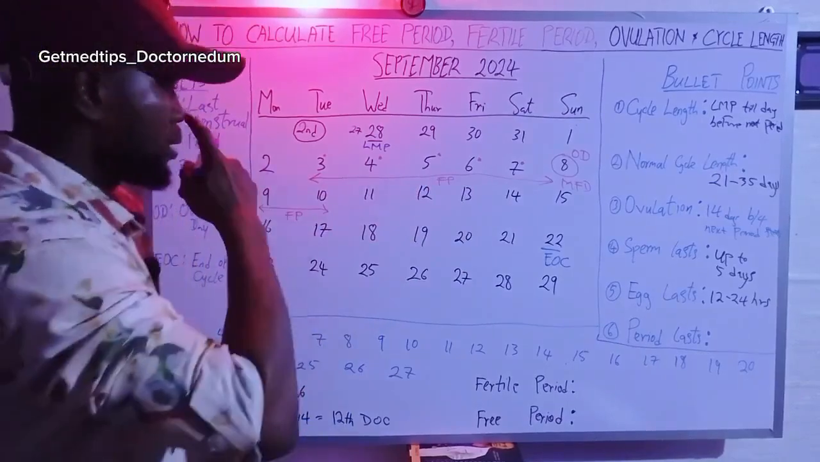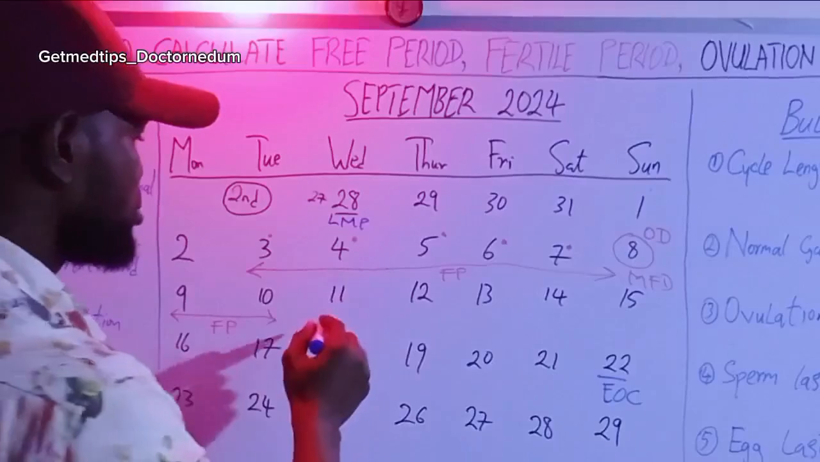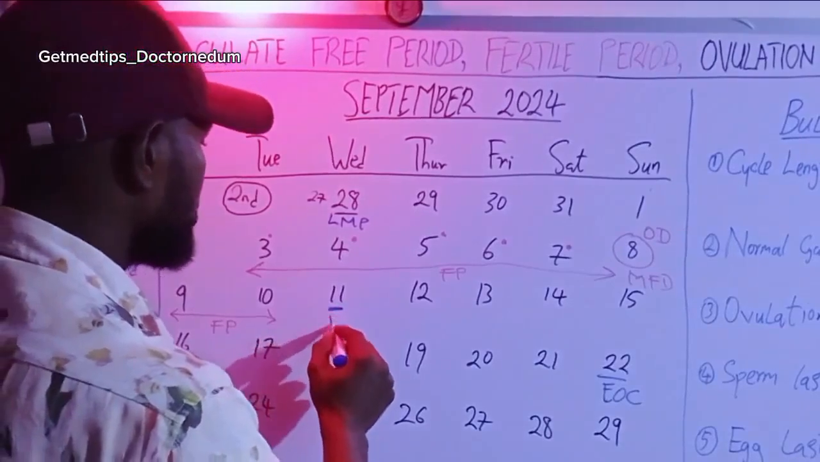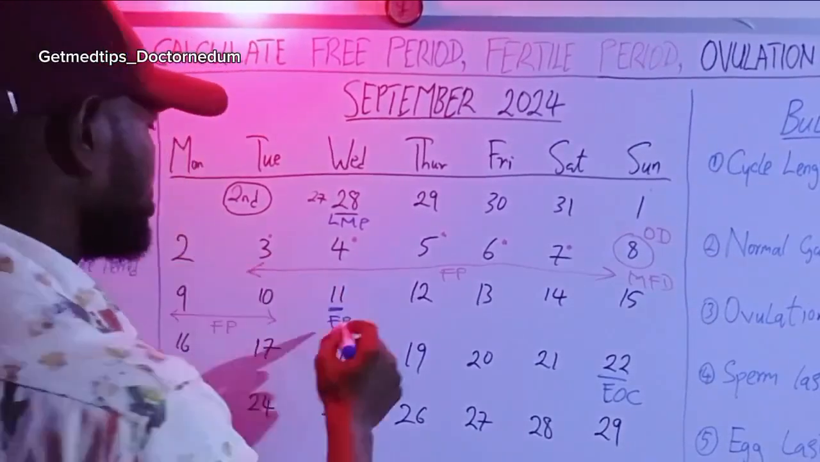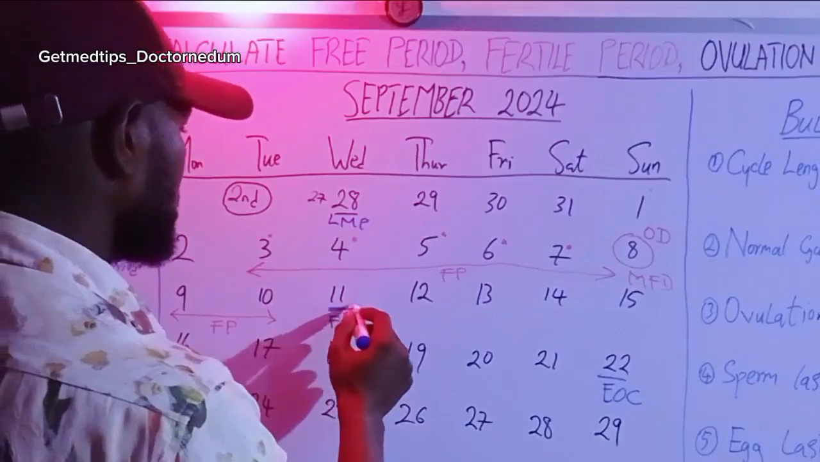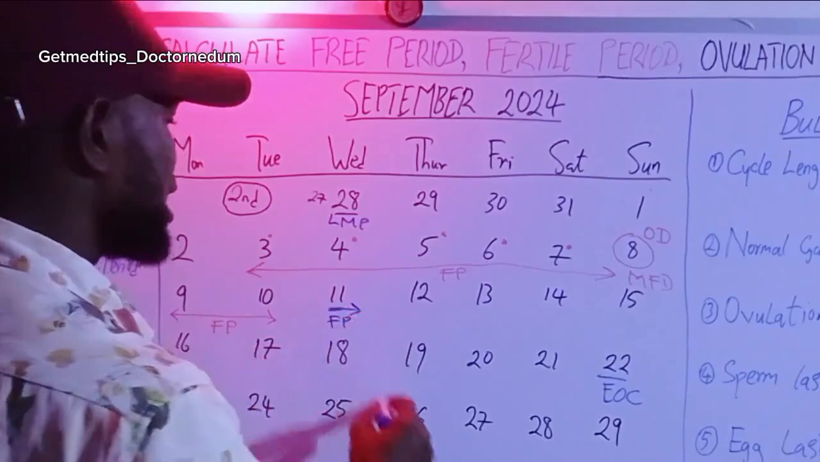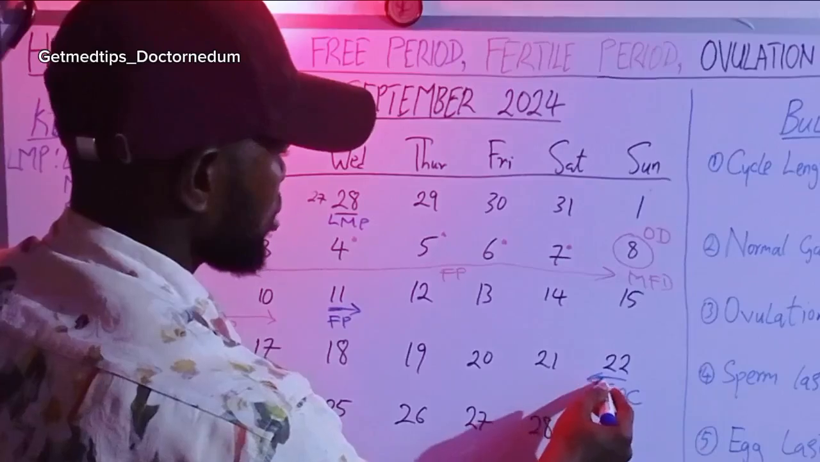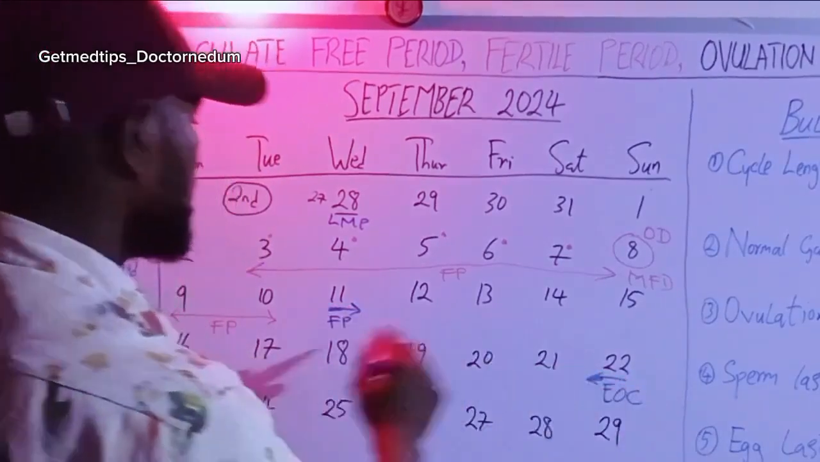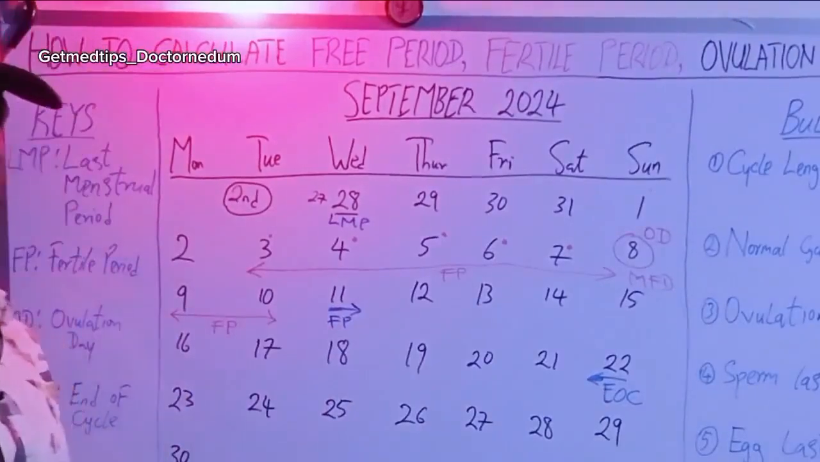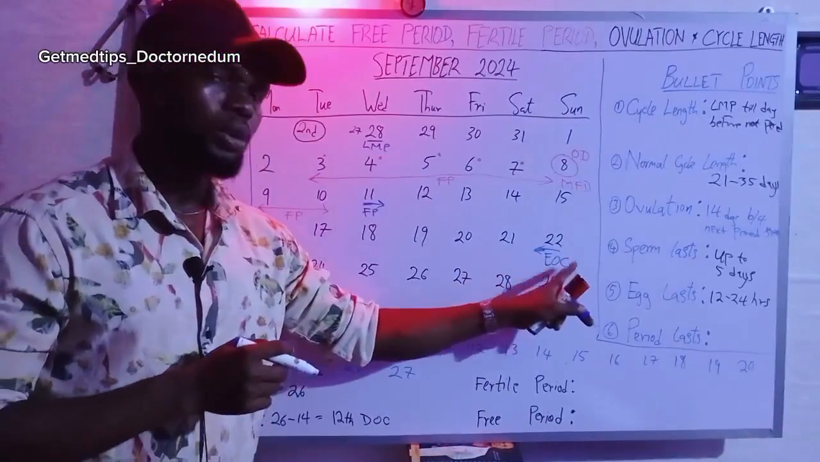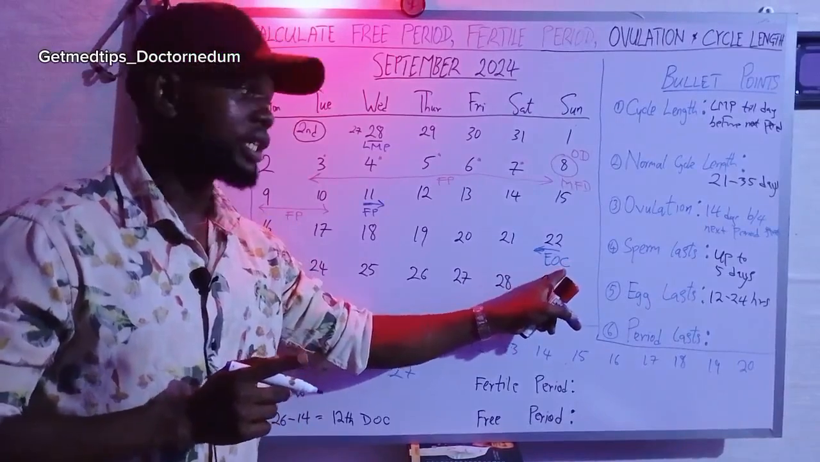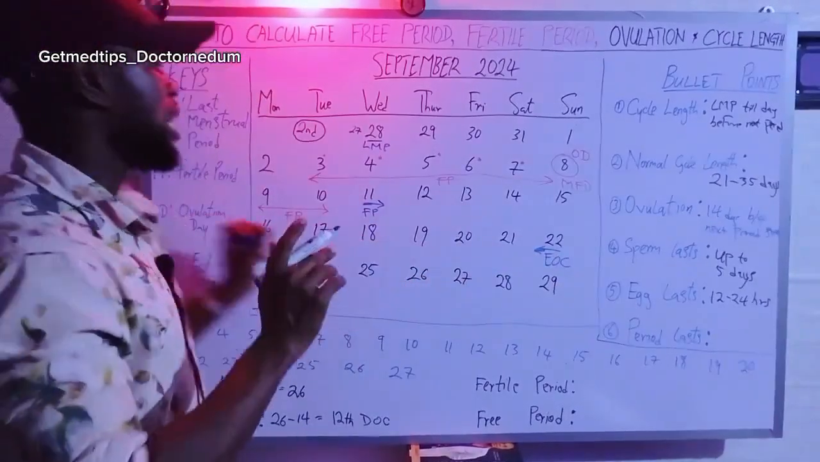All right, so what it means is that starting from here, we'll call this FP, free period. So starting from here, counting down till here, this is 22nd, counting backwards. So between 11th and 22nd is the free period. This is the end of cycle, not the first day of the other cycle. So here is still free. There is no menstruation here. Now starting from here to here is her free period.